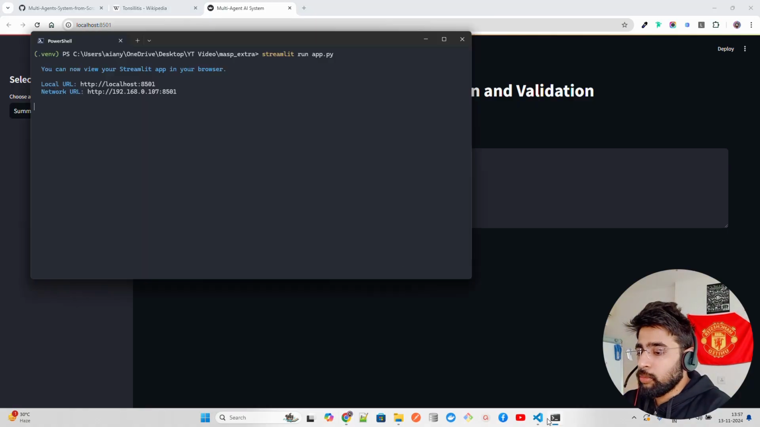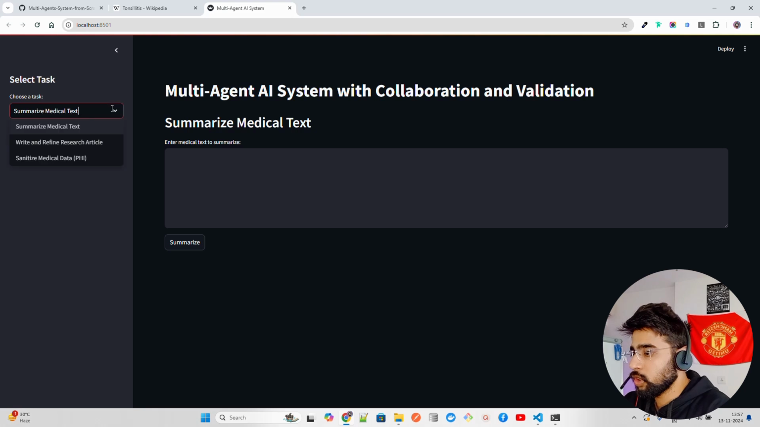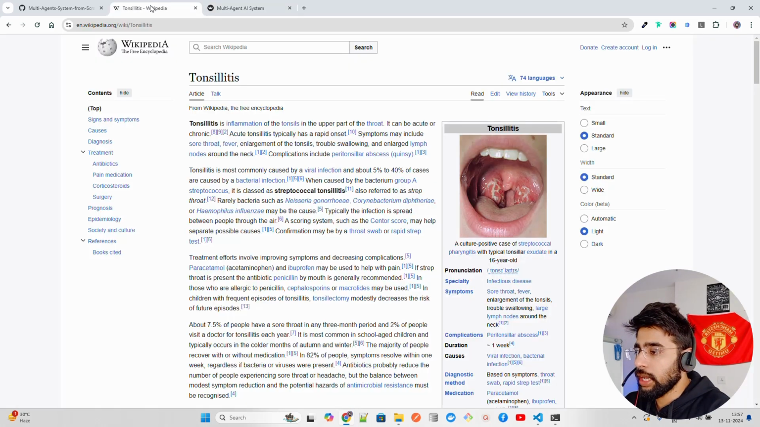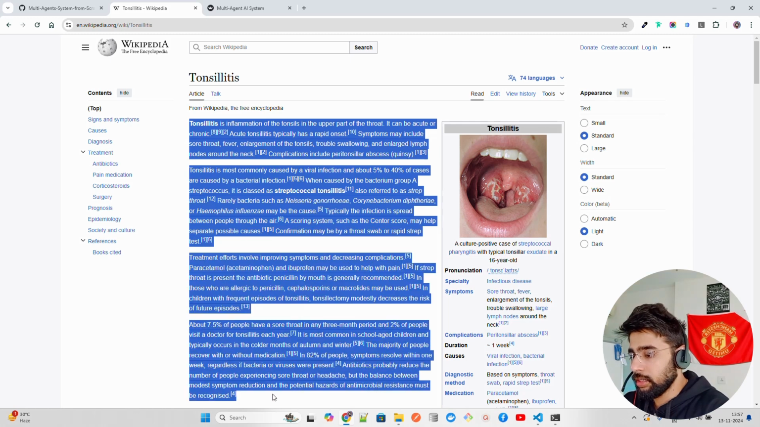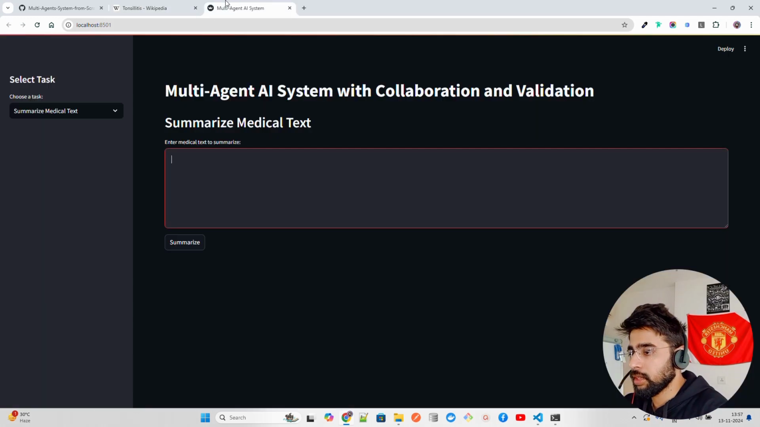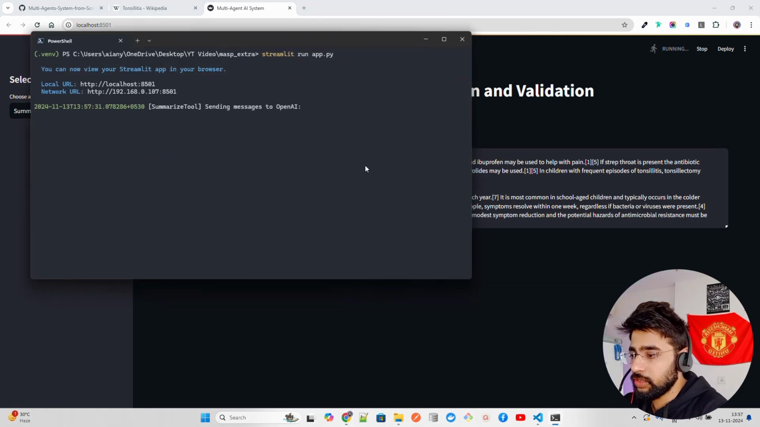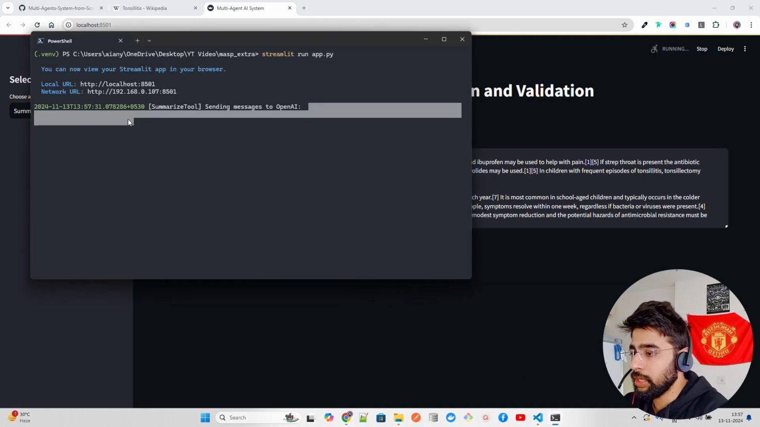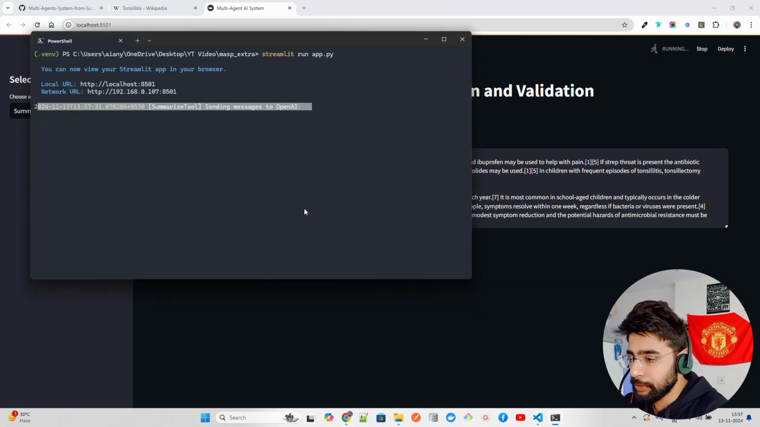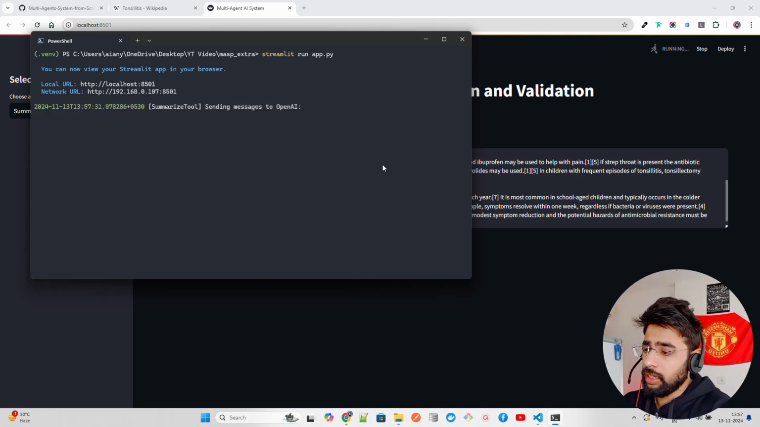To run this, you just have to do streamlit run app.py. As you can see, I've done it. Now here we open something like this: summarize medical text, write and refine research articles, sanitize medical data, PHI, and so on. Now, summarize medical text. So if you have, let's take this from Wikipedia, and you want to get a summary of it, just click on summarize, and then it sends the log. You can see it's sending a message to the OpenAI summarize tool, getting the time, and then executing it.